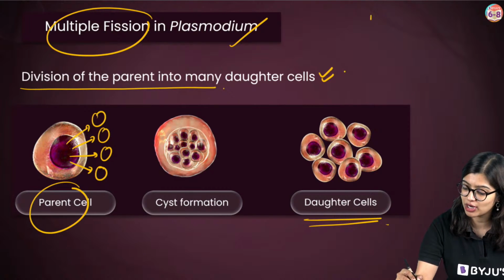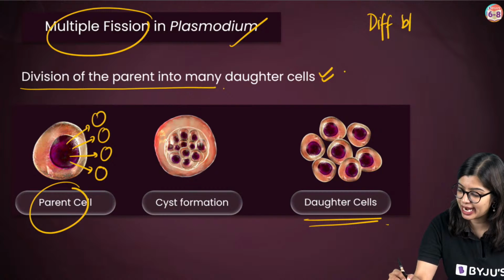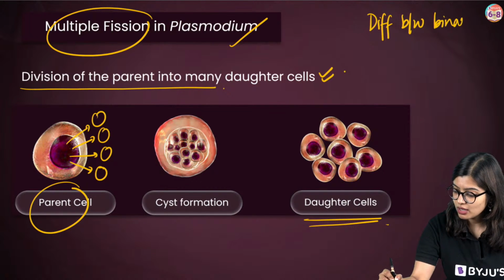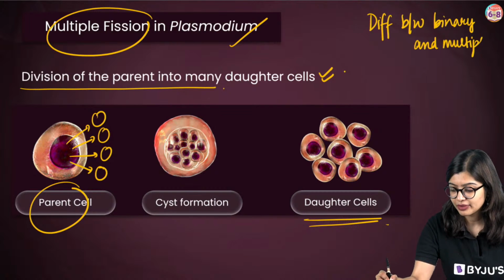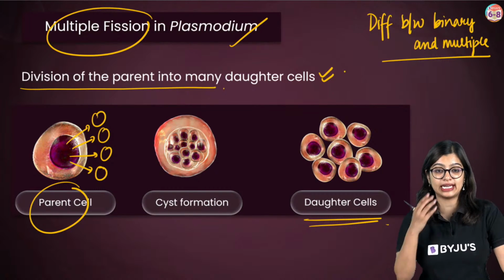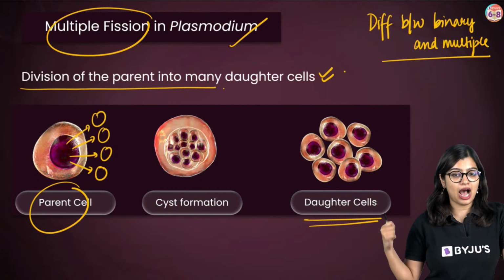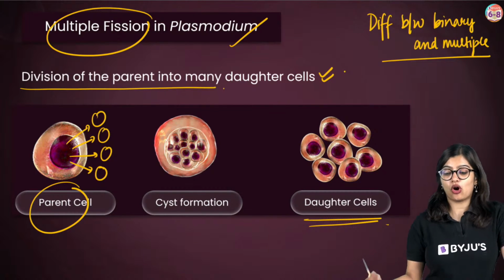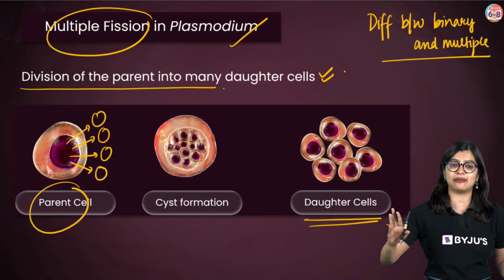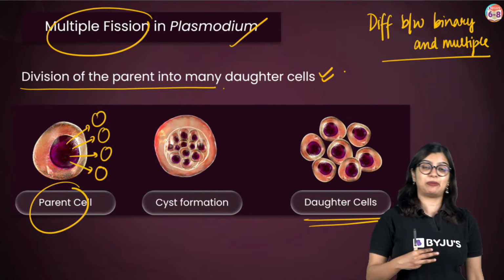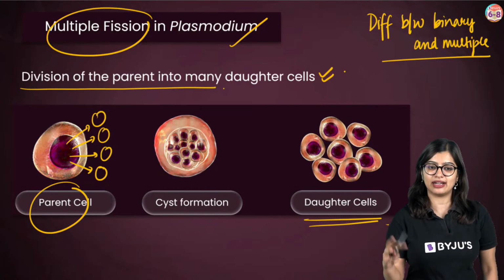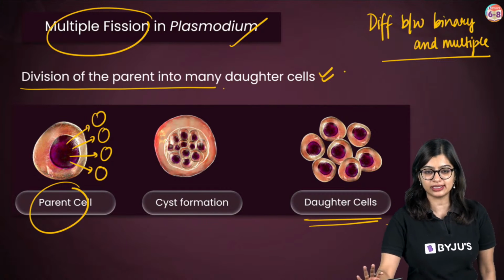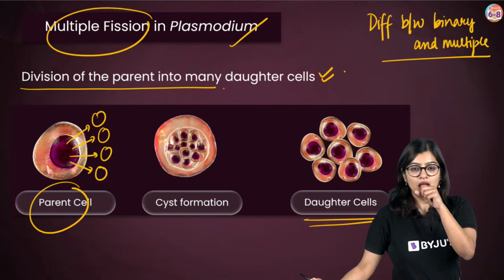Now they can ask you a question: differentiate between binary and multiple fission. So in this case, are we all clear? Yes or no? Are we all clear with this concept of the difference between binary fission and multiple fission? See, I've explained it to you in very simplified terms. I can easily tell you that this is the number and go ahead with it, but that is not the case.